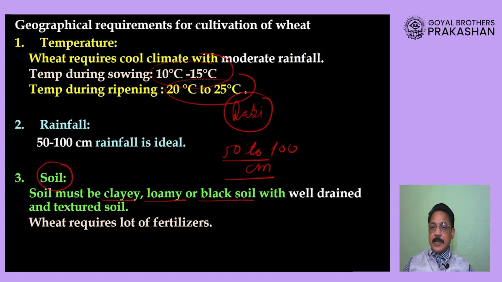These are the basic requirements, but you can also grow it in alluvial soil in very abundant quantity. Please remember, this crop provides us a lot of nutrients, so its requirement of nutrients is also very high, and that is why we can say that wheat requires a lot of fertilizers.